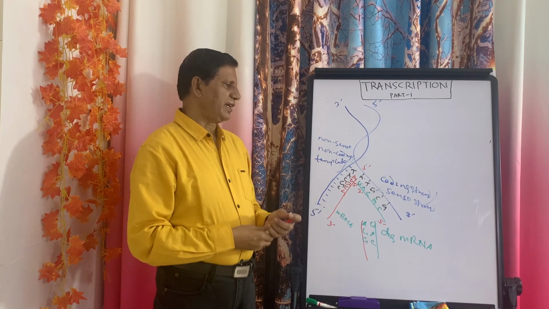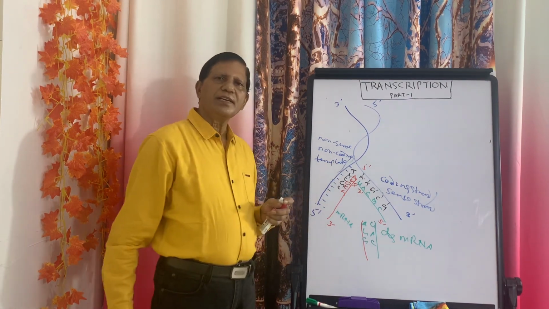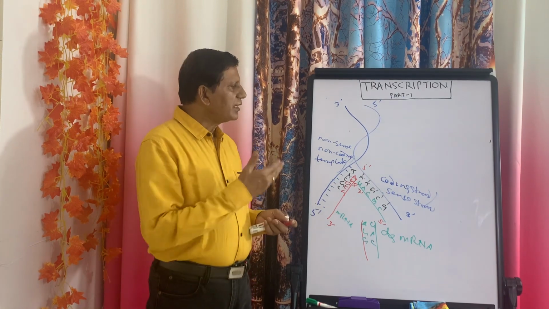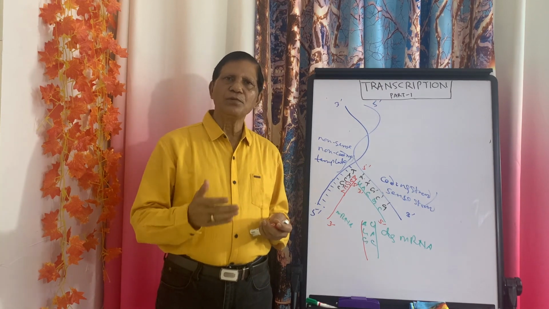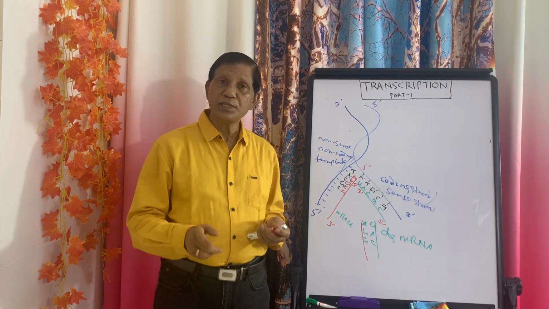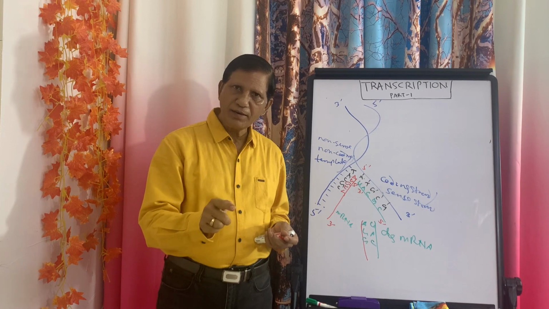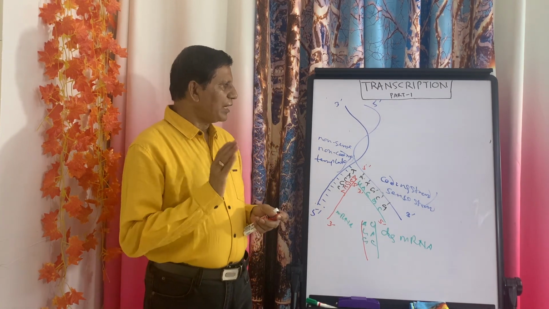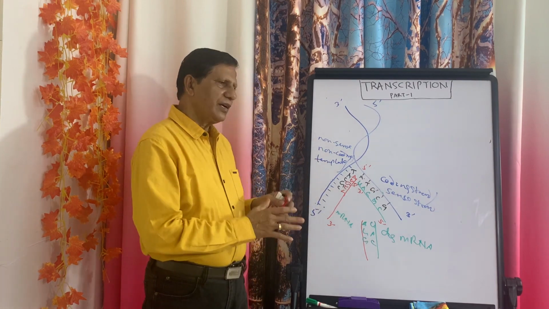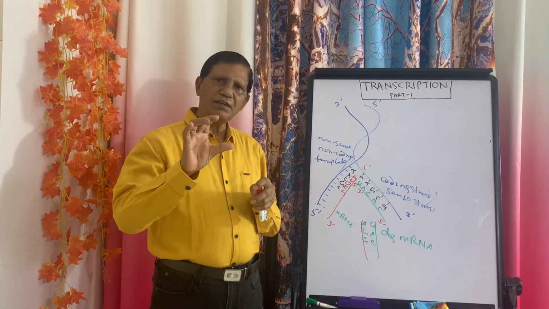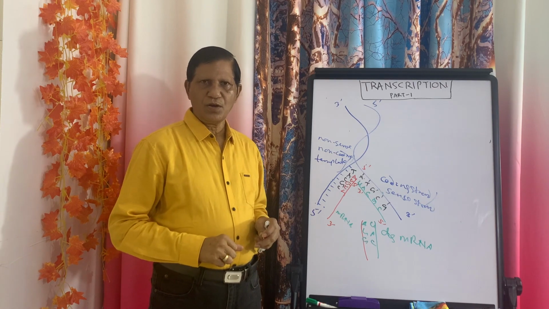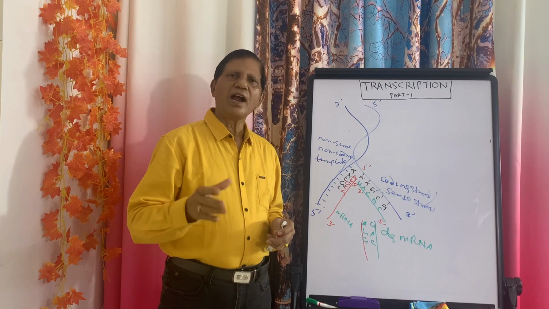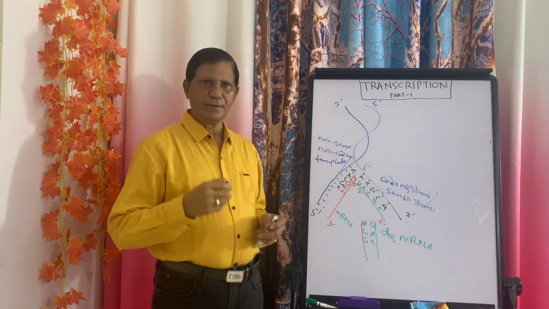Now, the next thing is, when a transcription takes place, which enzyme is responsible for it? The transcription takes place due to RNA polymerase, which is DNA dependent RNA polymerase. Now, when that polymerase transcribes, during this transcription there will be three factors. One is promoter, the second is structural gene, and the third one is terminator.